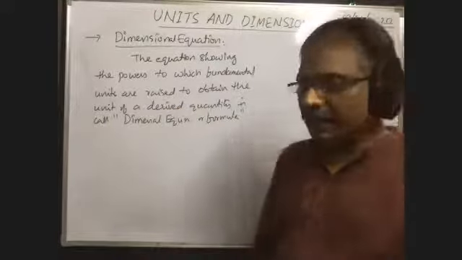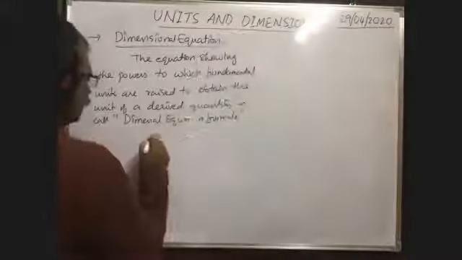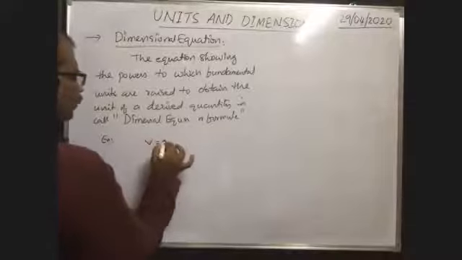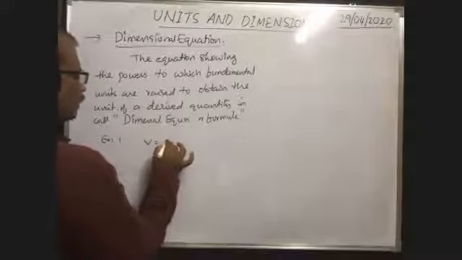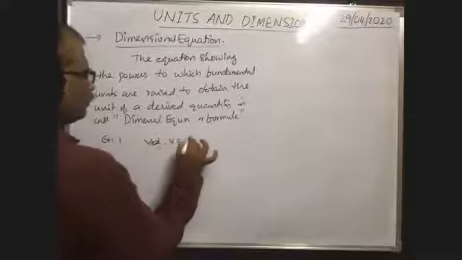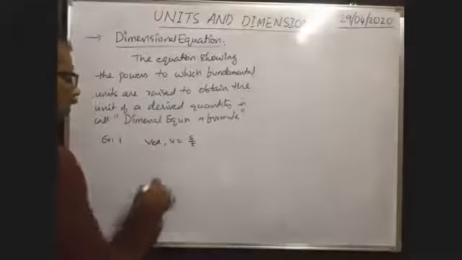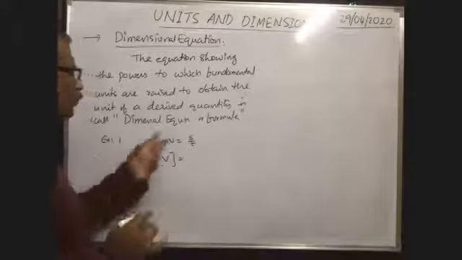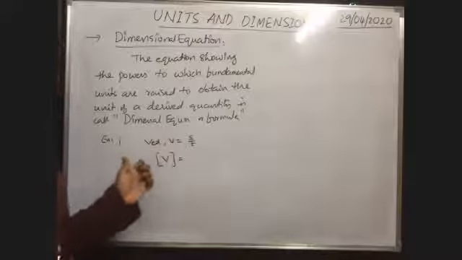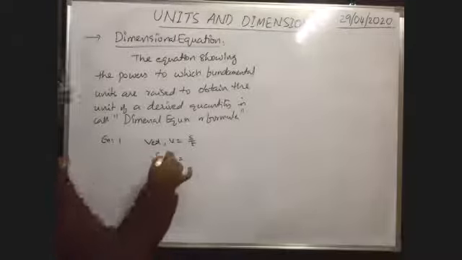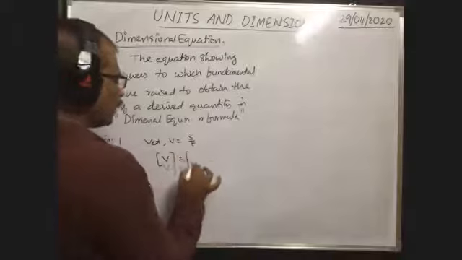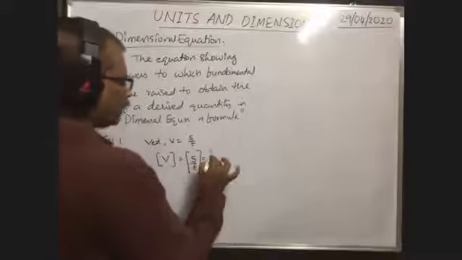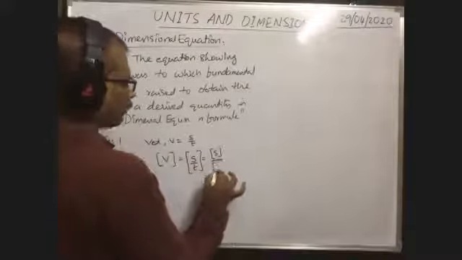Now, what is the dimensional formula of velocity? Velocity examples we will discuss. Velocity v is equal to displacement by time. Now, what is the dimensional formula of velocity? We have to represent it like this: in square brackets, you write v. That indicates the dimensional formula of velocity. So, the dimensional formula of velocity is equal to the dimensional formula of s by t. You split them: dimensional formula of displacement by dimensional formula of time.